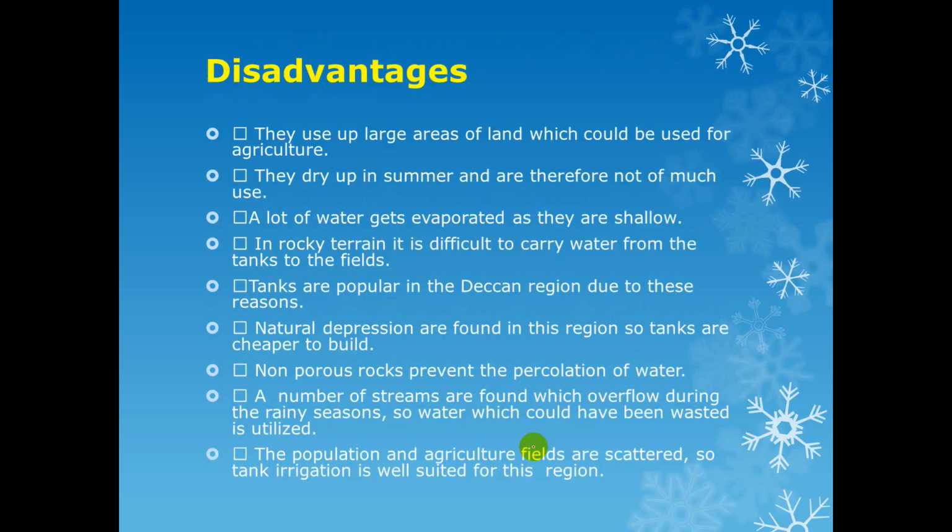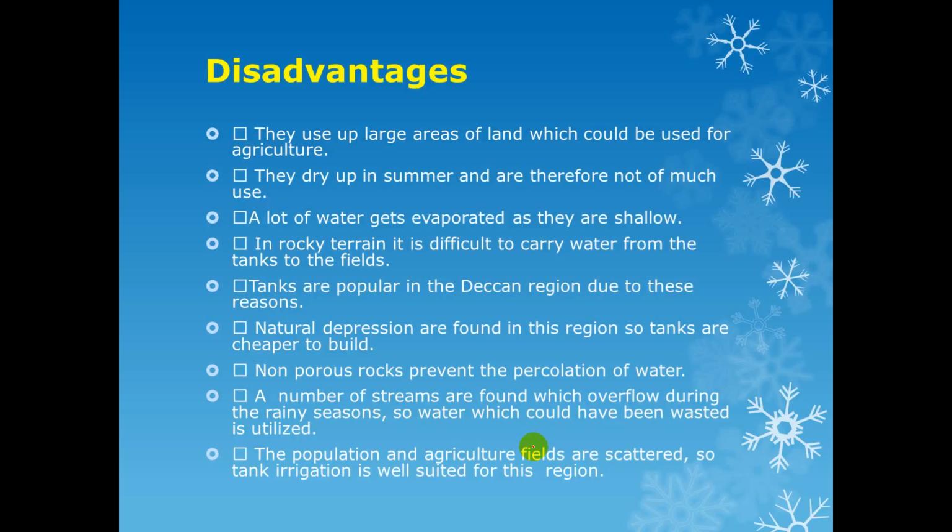What is the disadvantage? There are many disadvantages of the tank method of irrigation. They use up a large area of land which could be used for agriculture. They dry up in summer and therefore are not of much use. A lot of water gets evaporated as they are shallow. If a tank is deep, there is not so much evaporation. In rocky terrain, it is difficult to carry water from the tank to the fields.